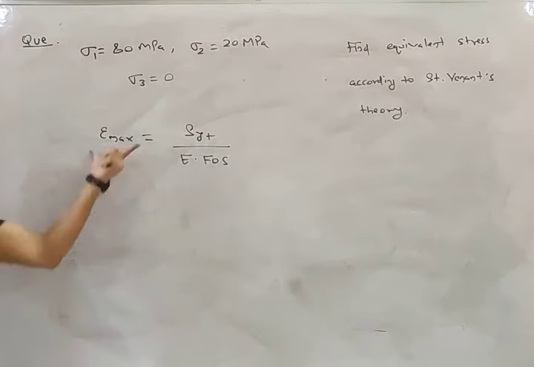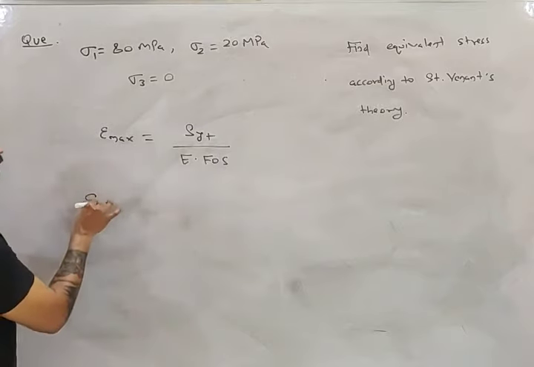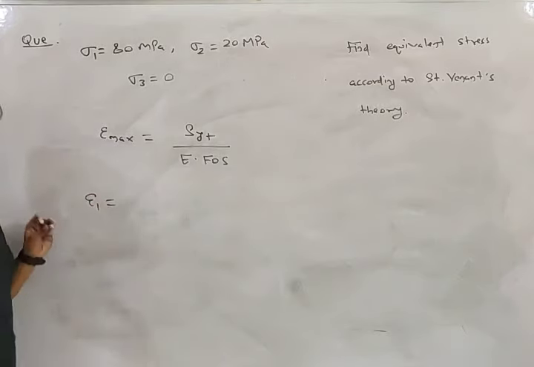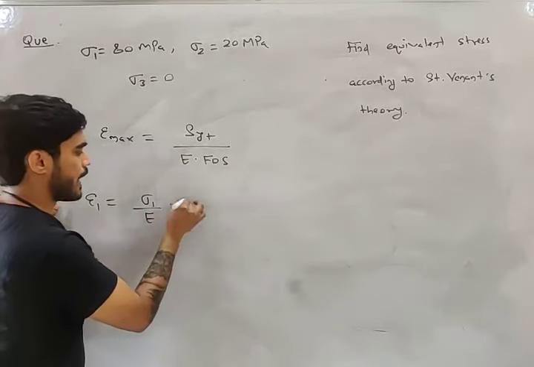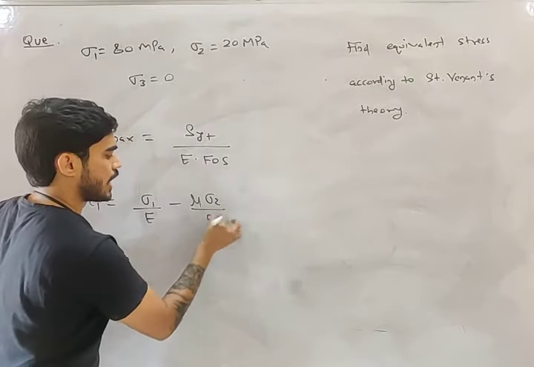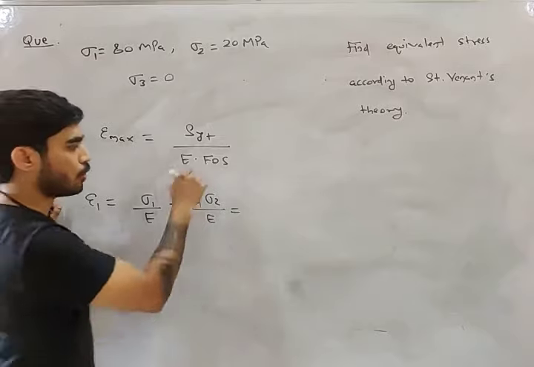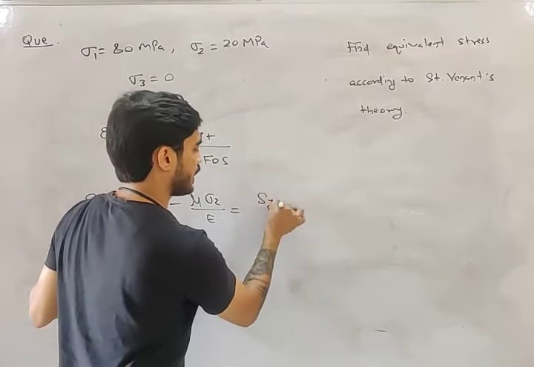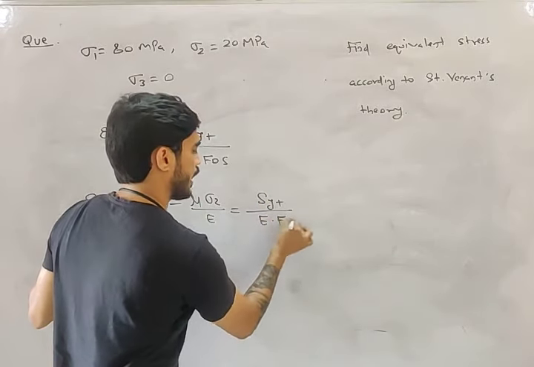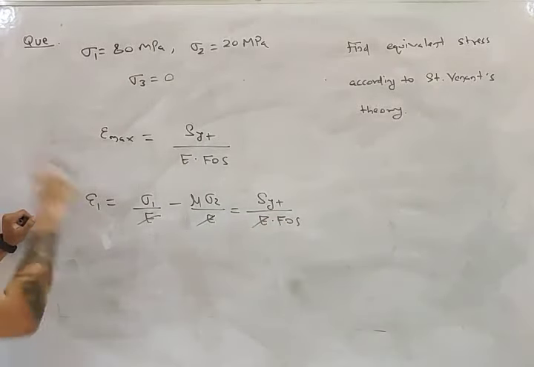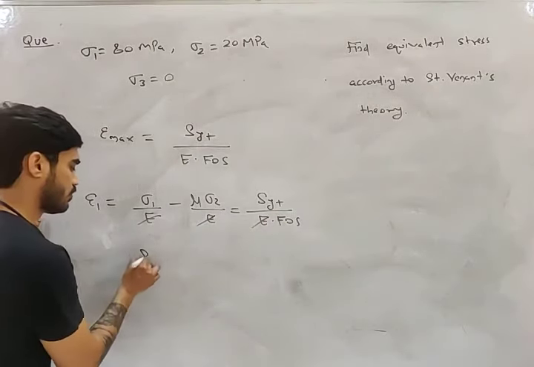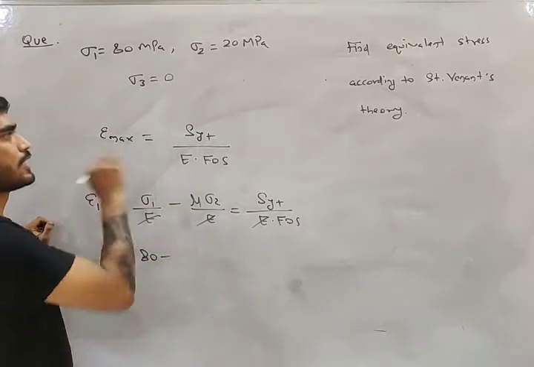Sigma 1. So which one will be epsilon max? Epsilon 1. And what will be epsilon 1? Sigma 1 by E minus mu sigma 2 by E equals SYT by E FOS. E will be cancelled, right? What is sigma 1? 80. What is mu?